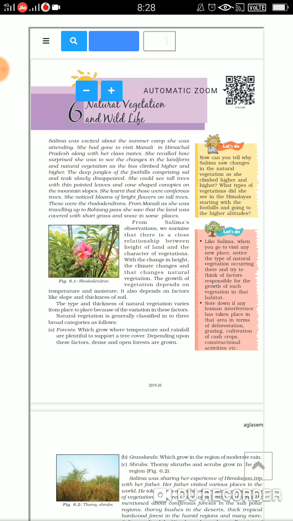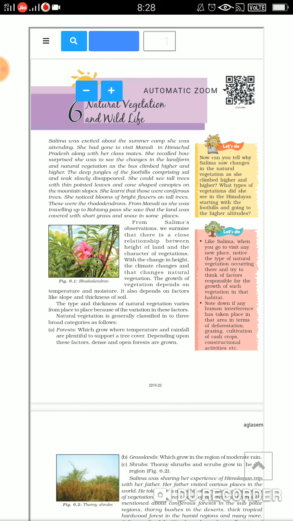Now from Manali they traveled to Rohtang Pass. Fine. So the question arises, where is Rohtang Pass? So it is in Himachal Pradesh. Where is Manali? It is in Himachal Pradesh. Fine. So she saw how it differed. Now there was short grass and even snow in some places.